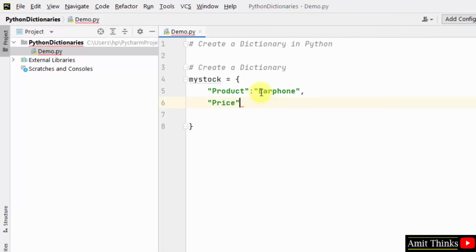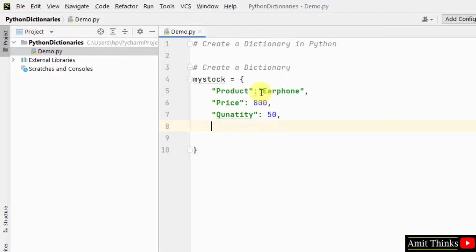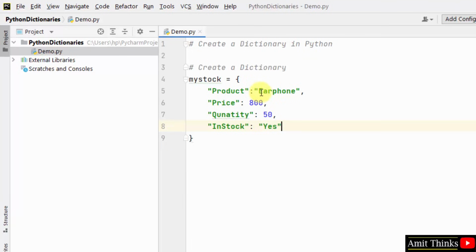Then we have price on the left of the colon, that is a key, and then we have a value. So the price is 800, let's say. Then comes the quantity part, guys. Quantity, let's say, is 50 here, which is our other key-value pair, and the last will be in stock. In stock is our key and the value is yes. So this is our dictionary.